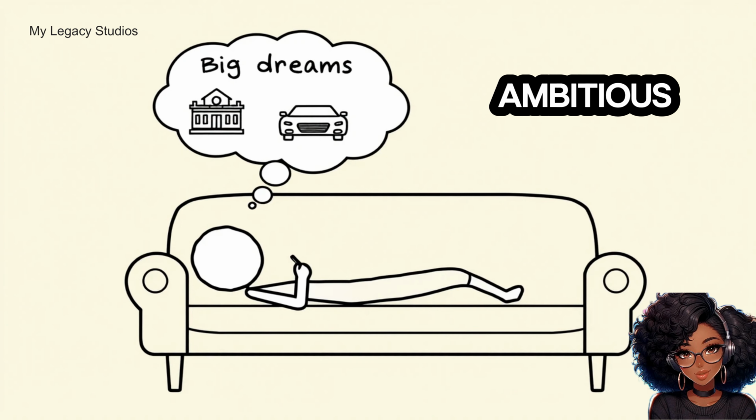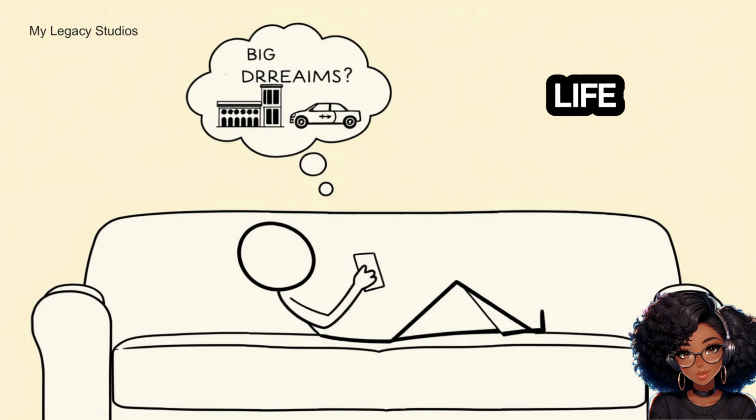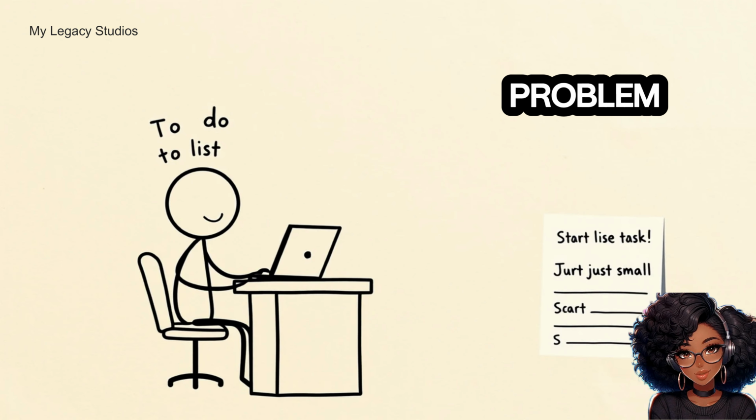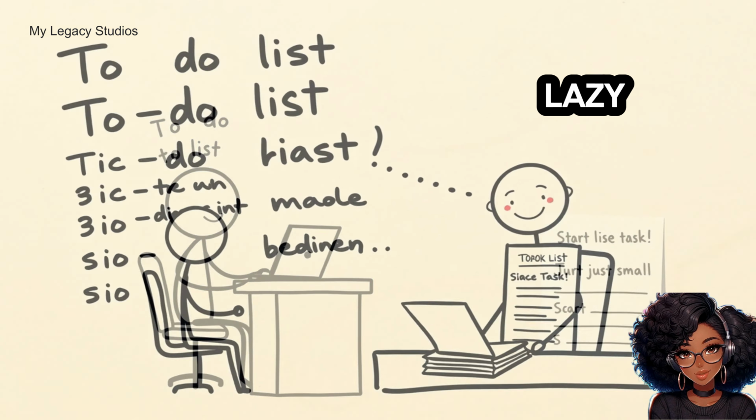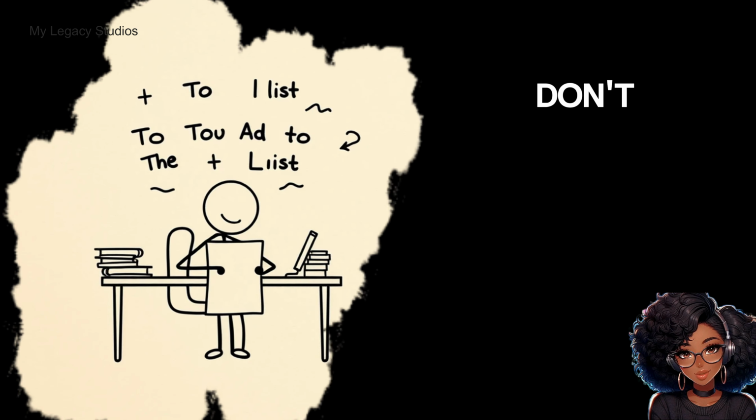So, you're ambitious. You have big dreams. You want success. You imagine living the life you've always wanted. But there's a problem. You're lazy. You know exactly what you should be doing. Yet, you don't do it.